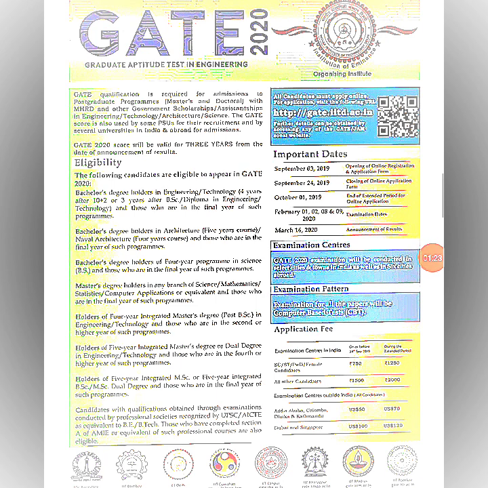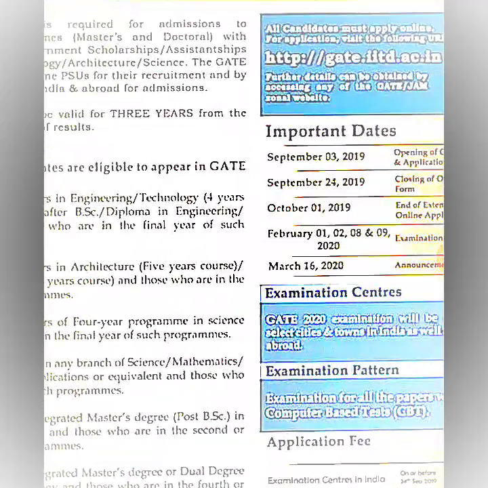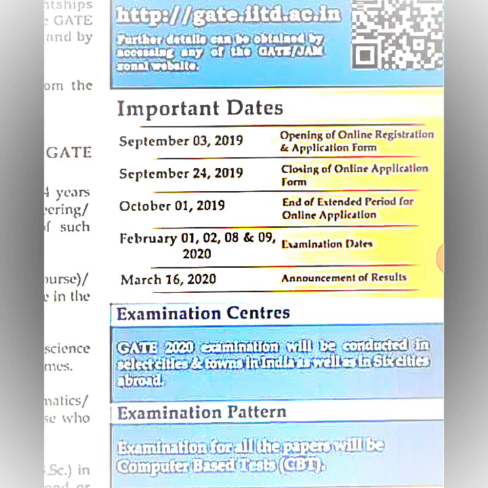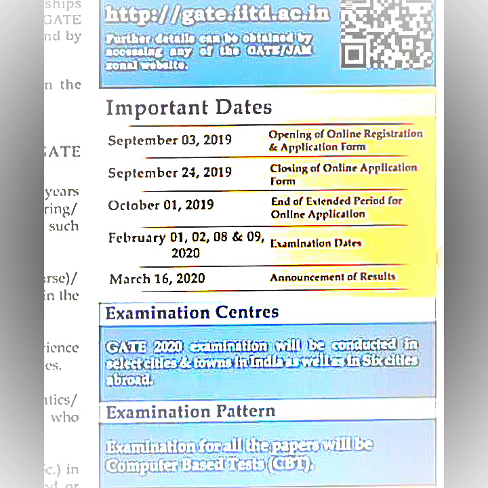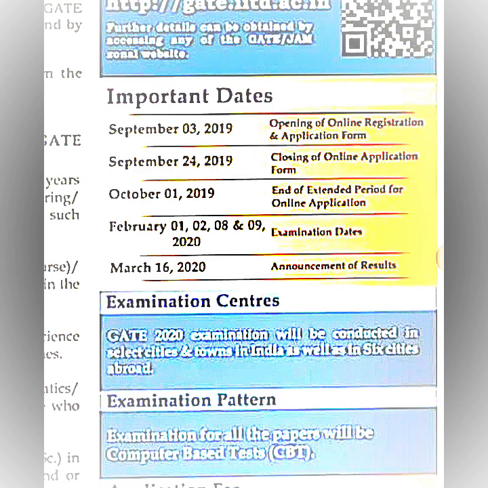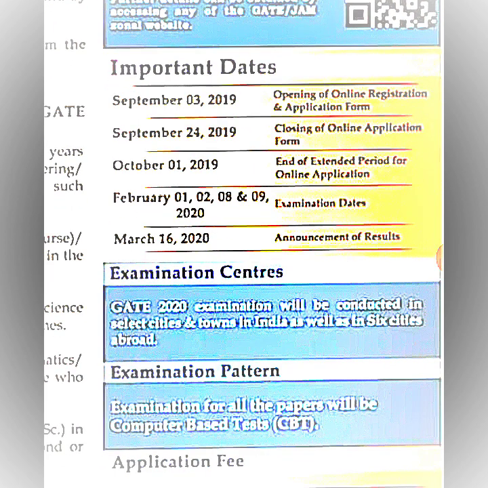If we focus on exam dates, every year the IITs, the prestigious institutions of India, release the notification in the first week of September. Here you can see September 3rd, 2019. The online registration and online application form open on this date. After the notification, for nearly 20 to 25 days, the application will be available to students to apply for GATE.